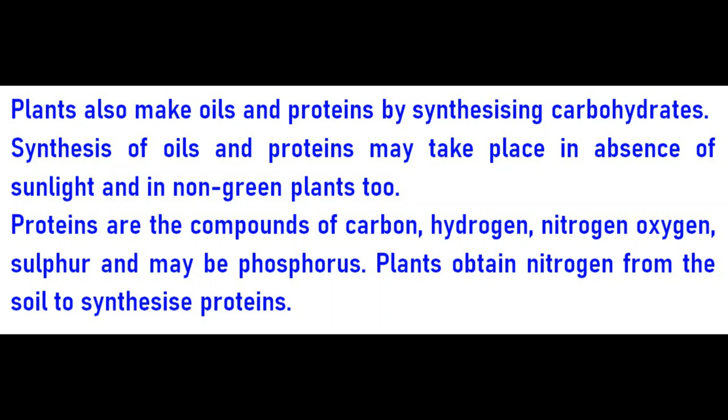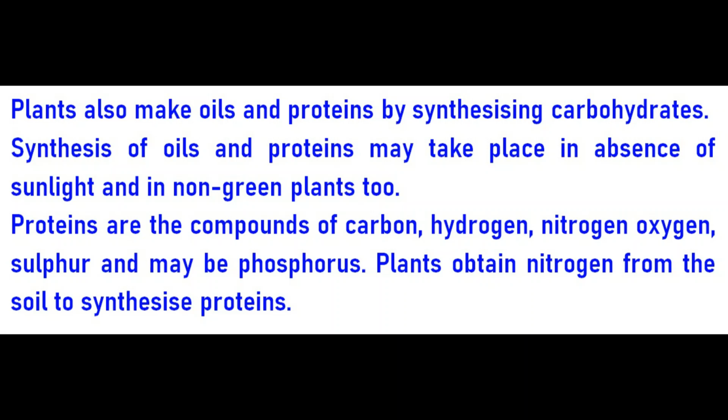Carbohydrates like sugar and starch are the primary products of photosynthesis, but plants also make oils and proteins by synthesizing the primary carbohydrates. Synthesis of oils and proteins may take place even in the absence of sunlight, and this takes place in non-green plants also.